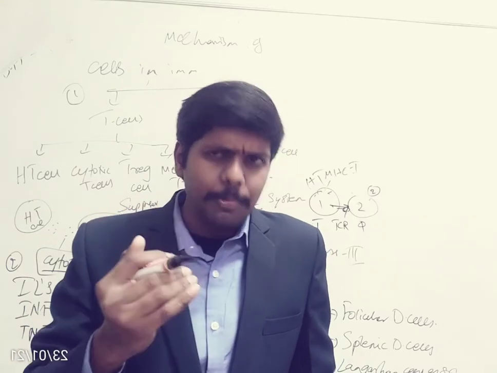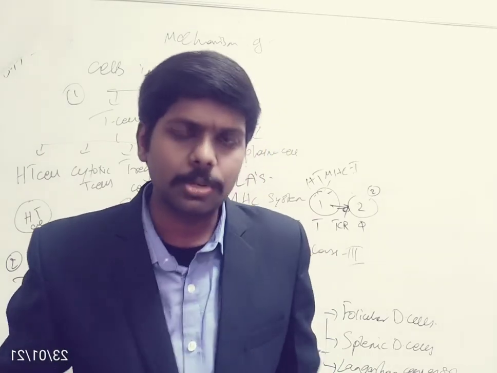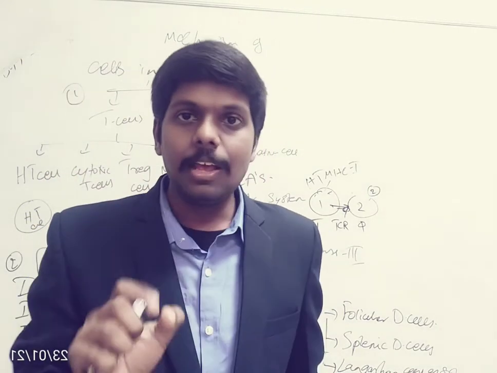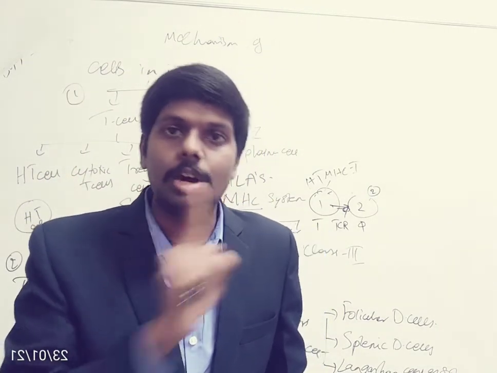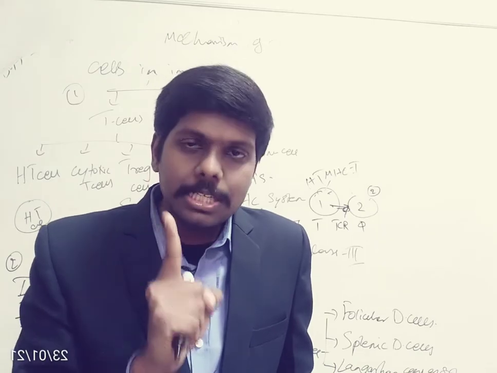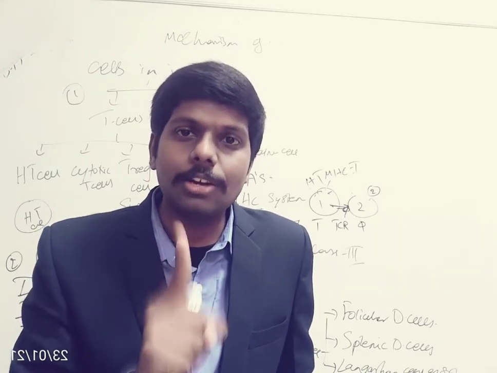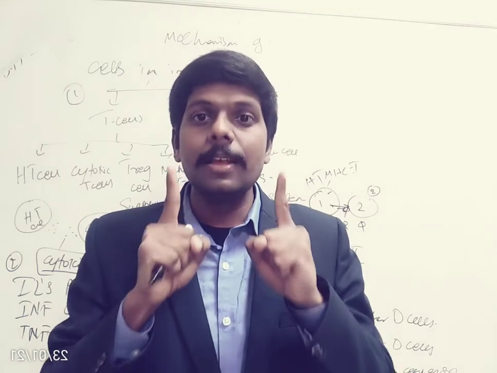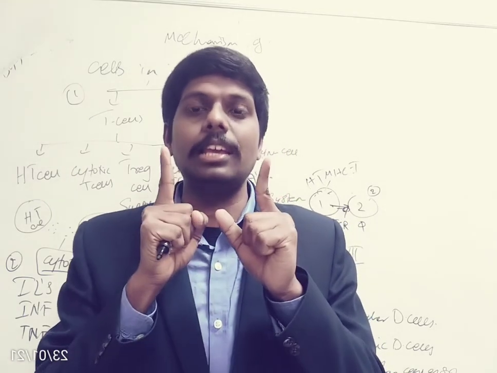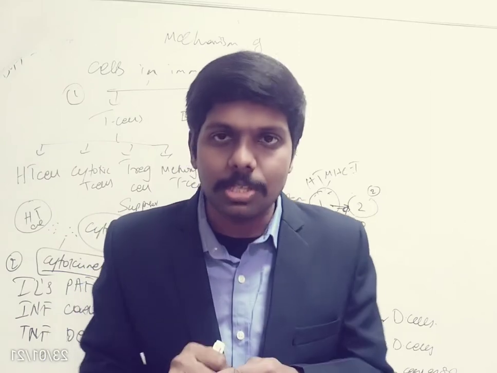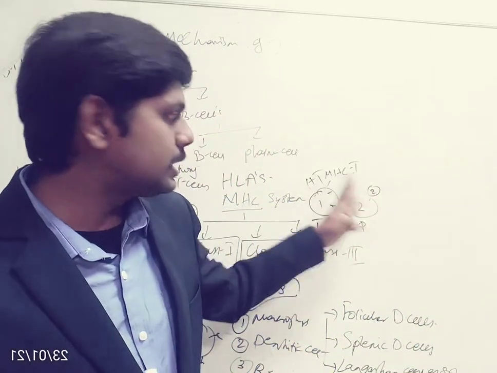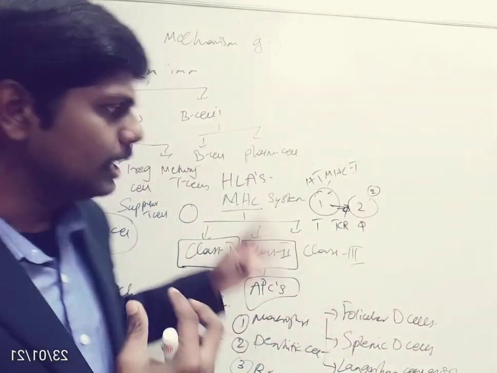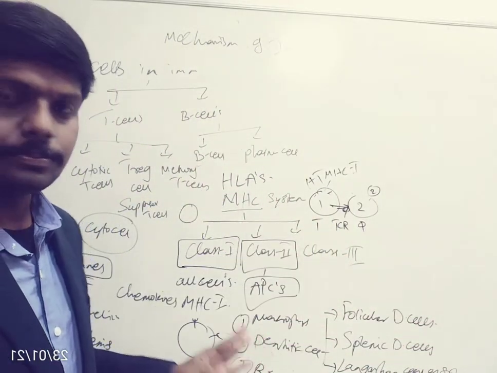The same problem would arise for our immune system also. That is why the immune system gives ID cards to each and every cell. Normal cells have an ID card called MHC1, whereas antigen presenting cells have an identity card called MHC2. If these identity cards are not present on the cells, they will be treated as foreign and the immune system will execute the killing orders. So our MHC system plays an important role in self-identification of our own cells. This is all about the MHC system.